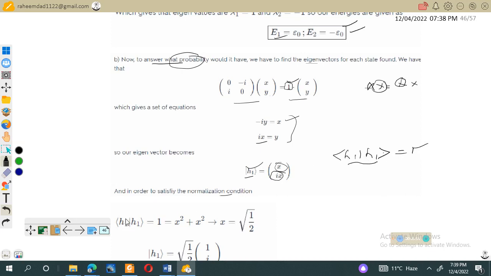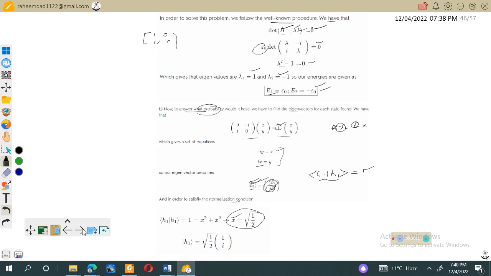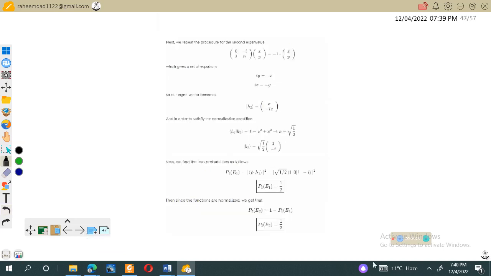Okay, so the ket h1 is given. If we take its bra, that will become a row vector corresponding to this, and multiplying both gives x square plus x square equal to 1, and this gives x equal to 1 over root 2. Substituting this value in the equation, this gives h1 equal to 1 over root 2 times (1, iota). Because we have two eigenvalues, we will have two eigenvectors.